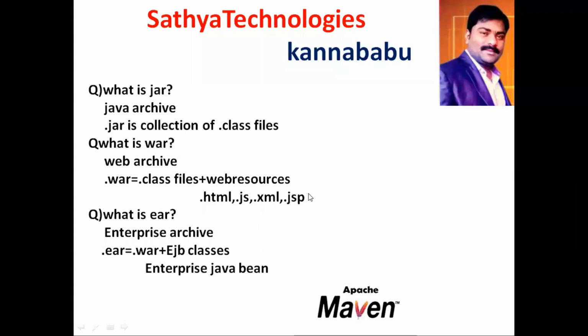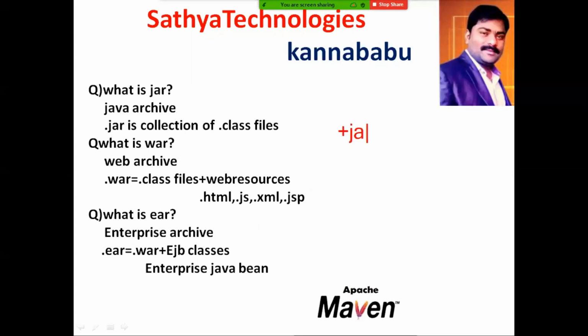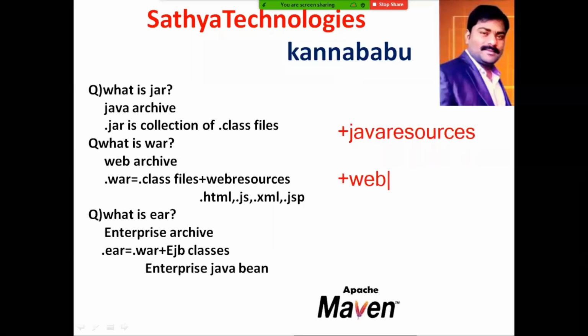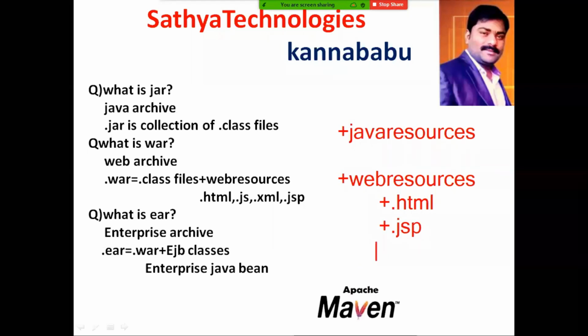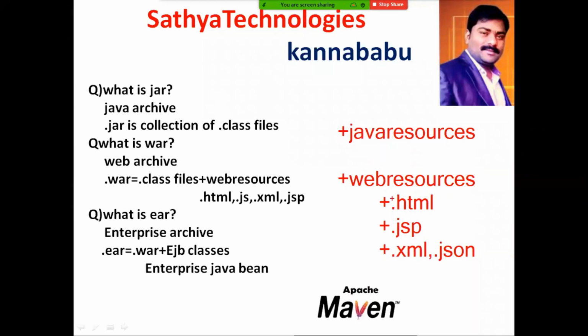Generally, when you develop any web application, there are two types of files available. One is Java resources, and the other is web resources. Web resources are .html files, .jsp files, servlets, .xml files and .json files. These all come under web resources. All the web related files come under web resources.